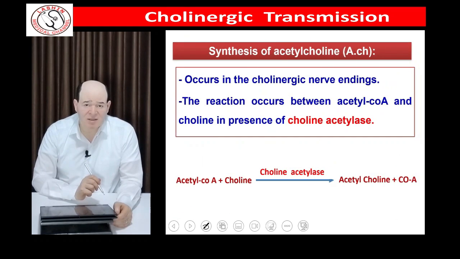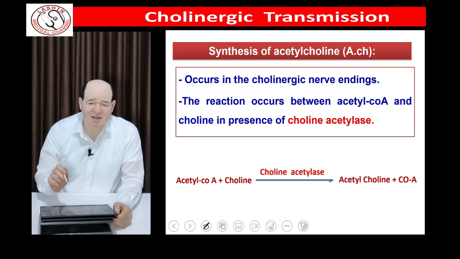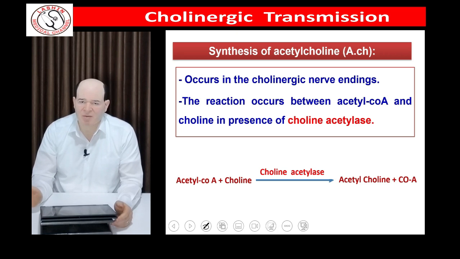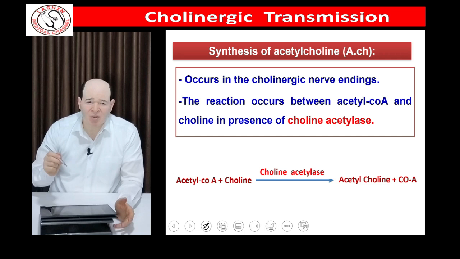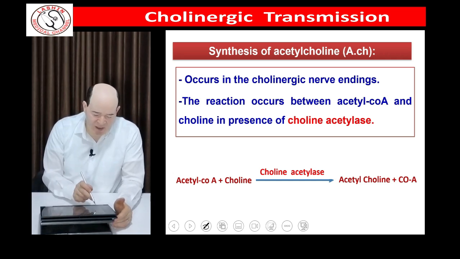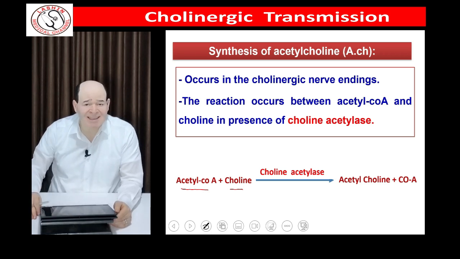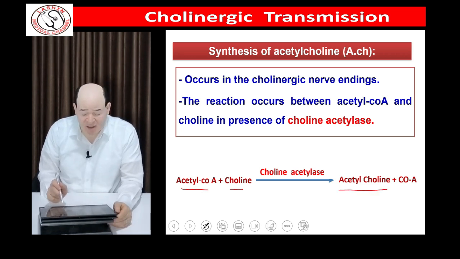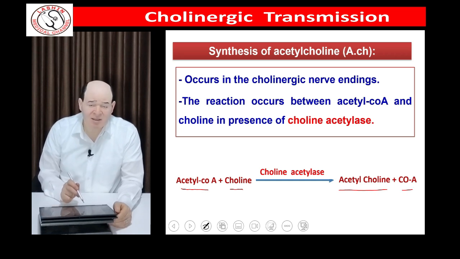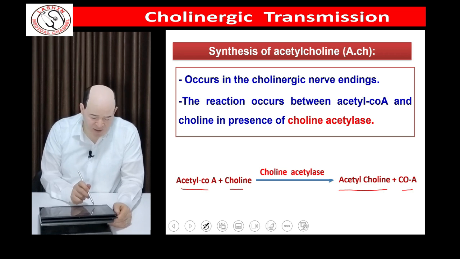Later, what about the synthesis of acetylcholine? Acetylcholine is synthesized in the presynaptic nerve terminals, just beside the vesicles, by a simple one-step reaction in which acetyl coenzyme A binds to choline in the presence of choline acetylase, which transmits the acetyl group from acetyl CoA to choline, forming acetylcholine and coenzyme A. This is a simple, fast reaction that occurs inside the presynaptic membrane.